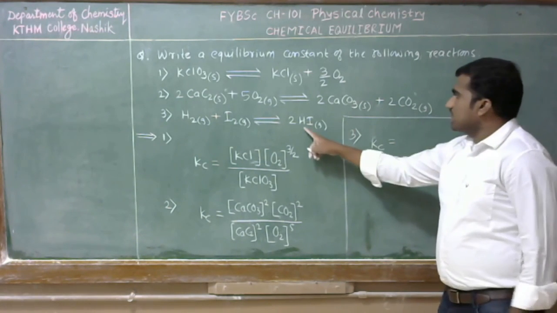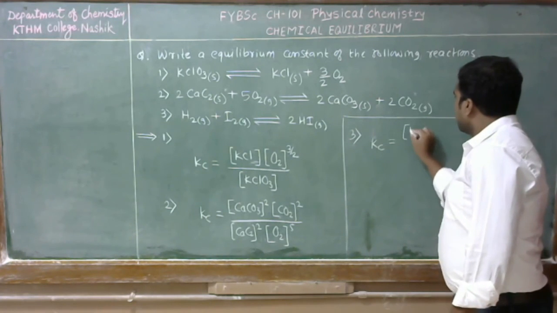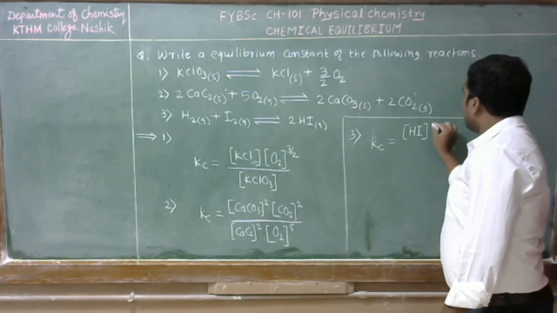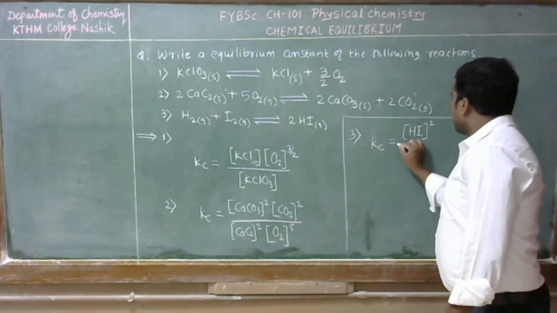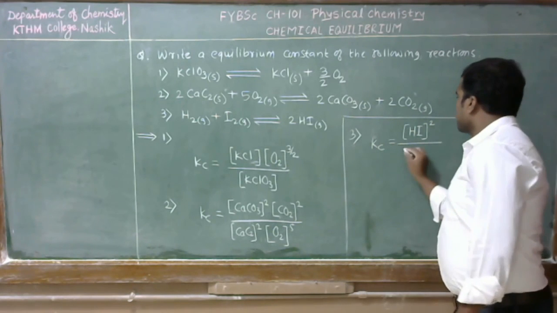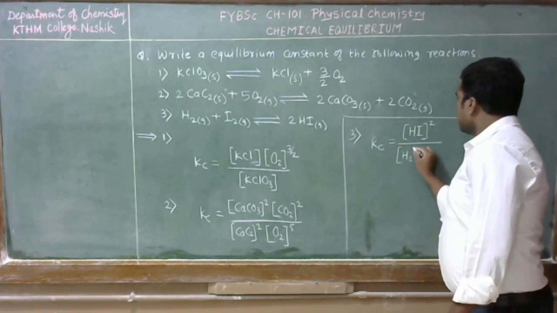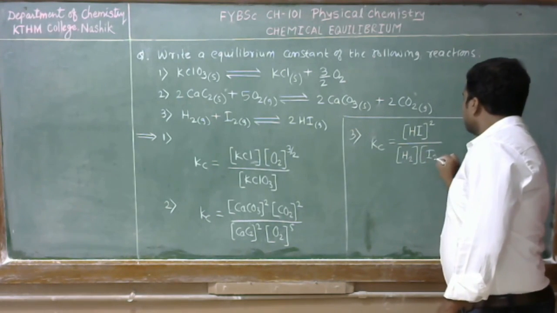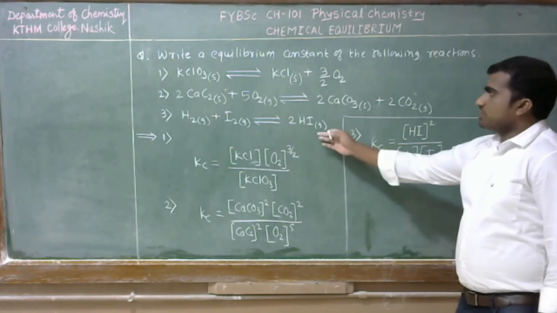The product is 2 moles of HI, raised to power 2 divided by the reactants H2 into I2. Okay, so this is the equilibrium constant for the third reaction.